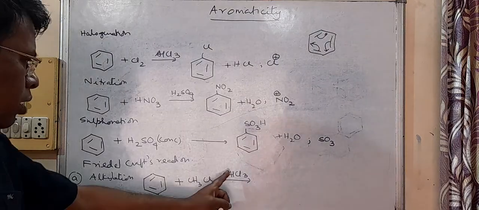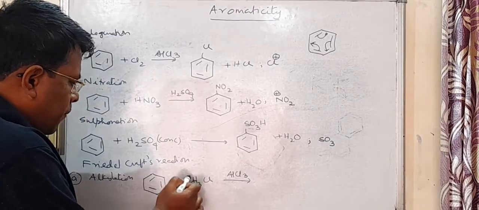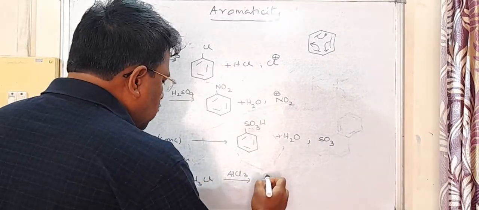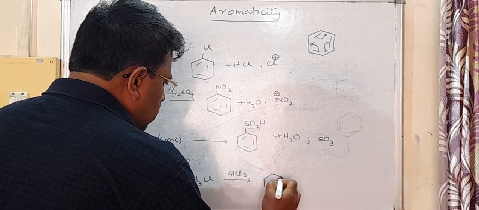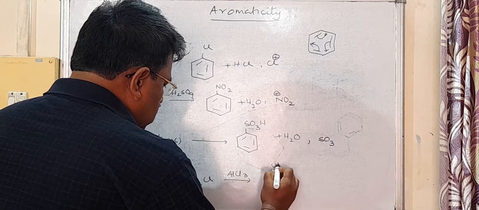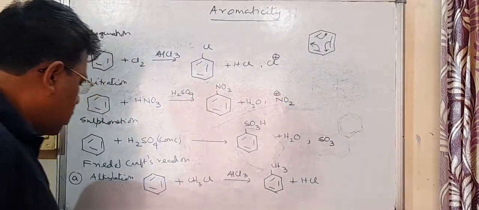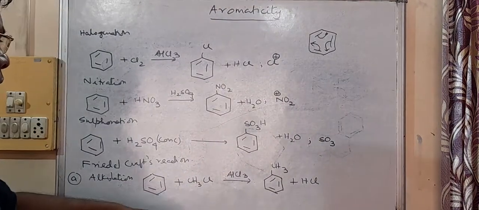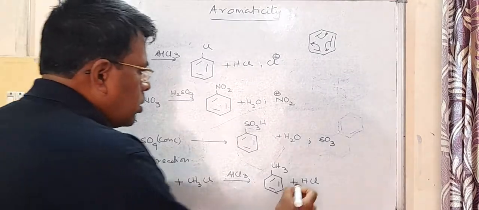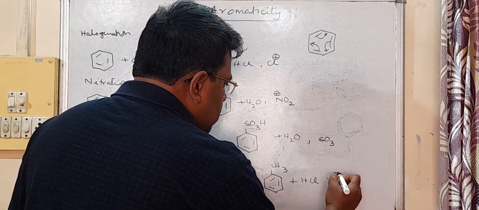So methyl chloride in presence of AlCl3, and this methyl group will come here, plus HCl. This is called Friedel-Crafts alkylation, where an alkyl group comes into the ring, and here the electrophile is CH3 plus.